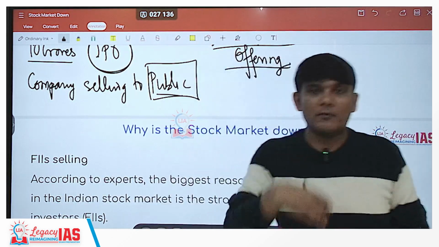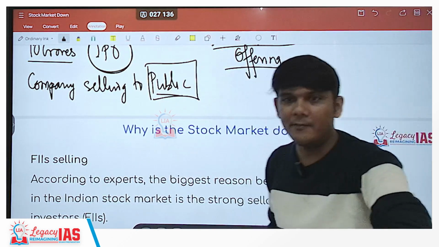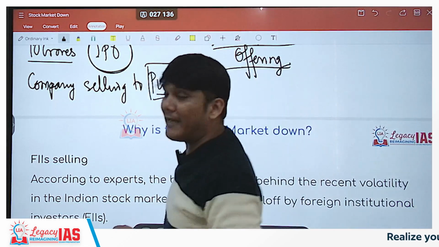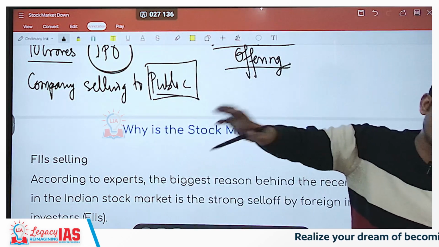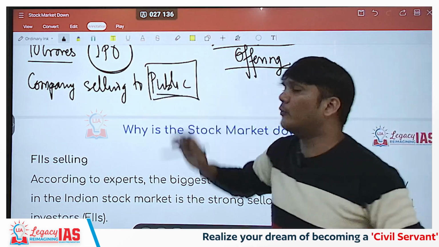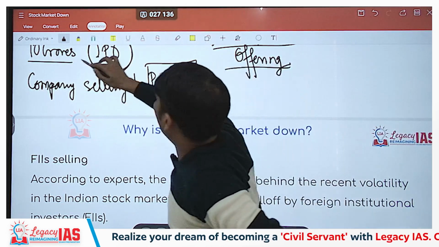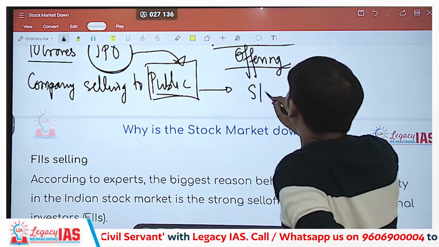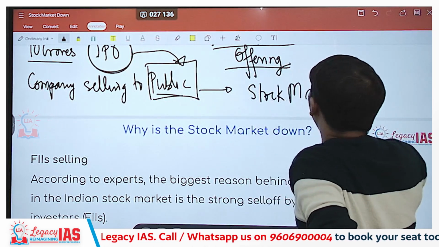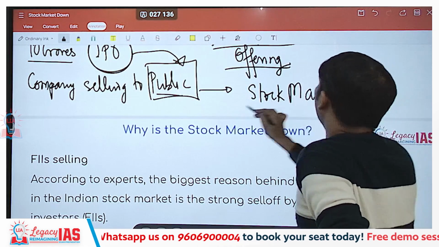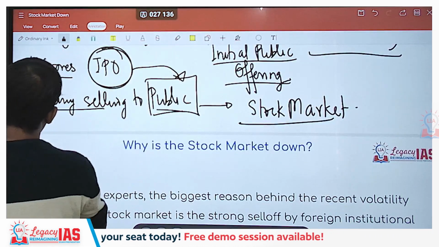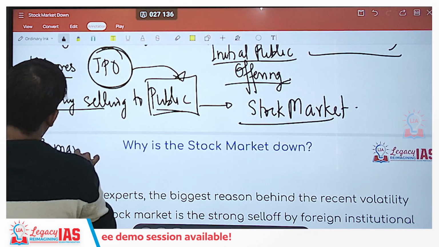How can I buy more? I can take it from you if you want to sell. How can you buy more? You can take it from me if I want to sell. So like this, there will be thousands, lakhs, millions of players, investors who will be doing this. So once this 10 crore is with the public, now if we buy and sell this particular thing on a stock market, this would be the secondary market, because the initial public offering has already taken place, which was the primary trade.